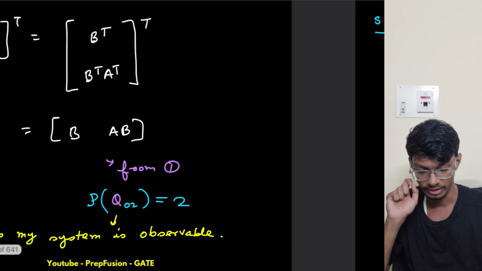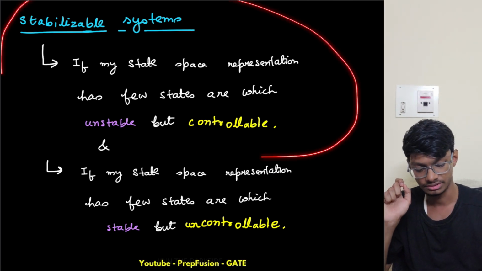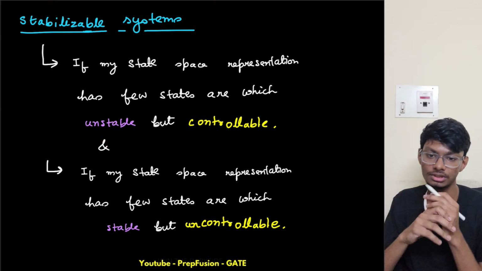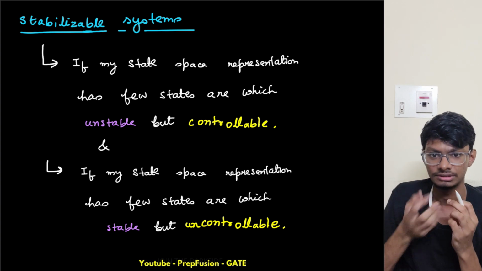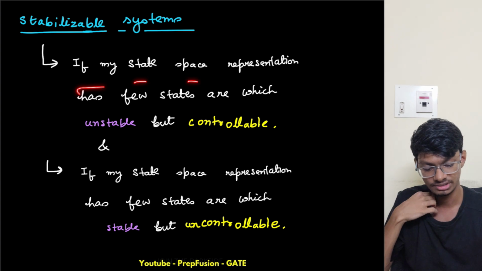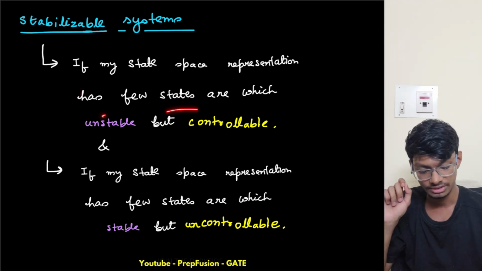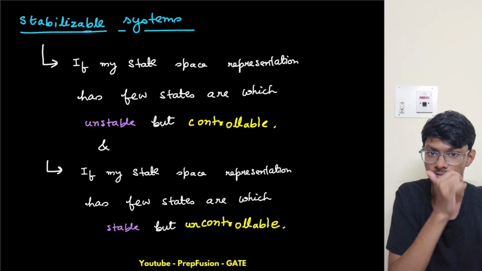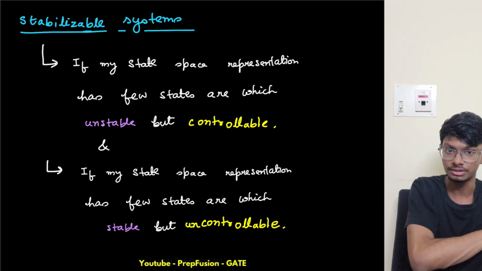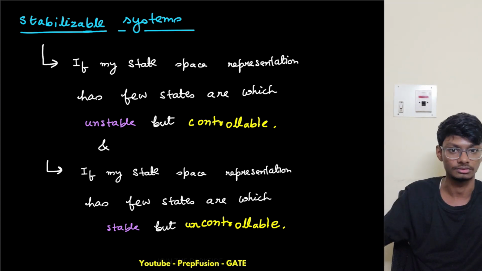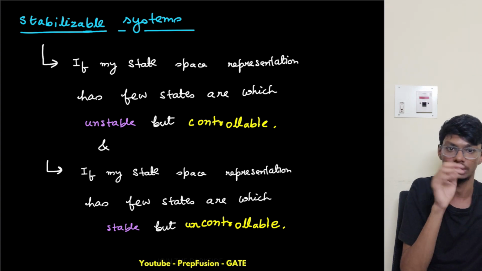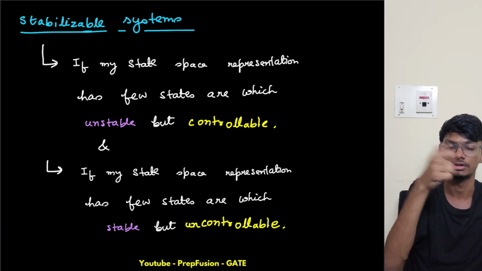Now we'll go to another theoretical point, which is stabilizable systems and detectable systems. What is a stabilizable system? I told you already while studying controllability: my state space representation has a few states which are uncontrollable, but those states are already stable, so we don't need to make them stable. Those eigenvalues are already negative, so that's fine.